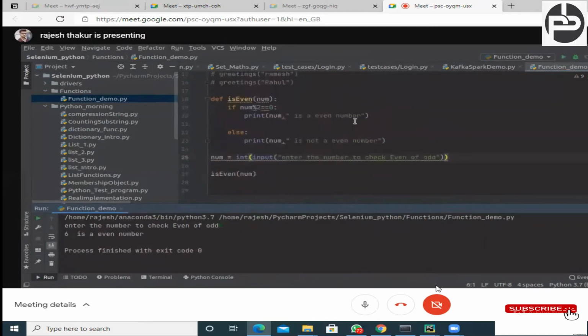Initially, how were you doing it? Initially, you were writing this same line of code, but without a method. Now, with a method, what is the benefit? You can call this function from anywhere. This function you can call from anywhere across the world.